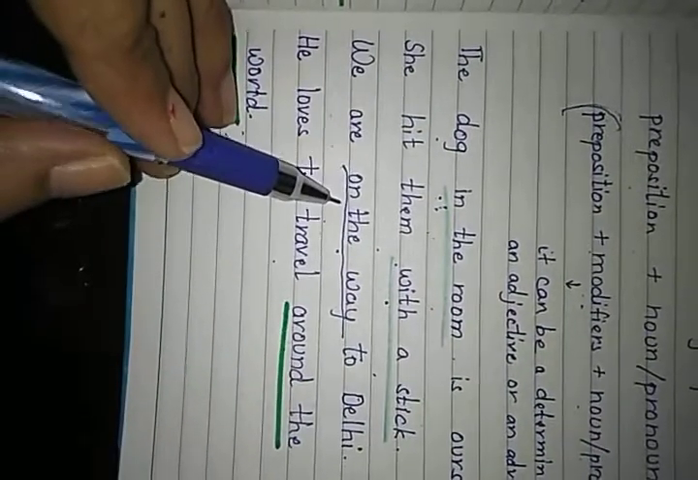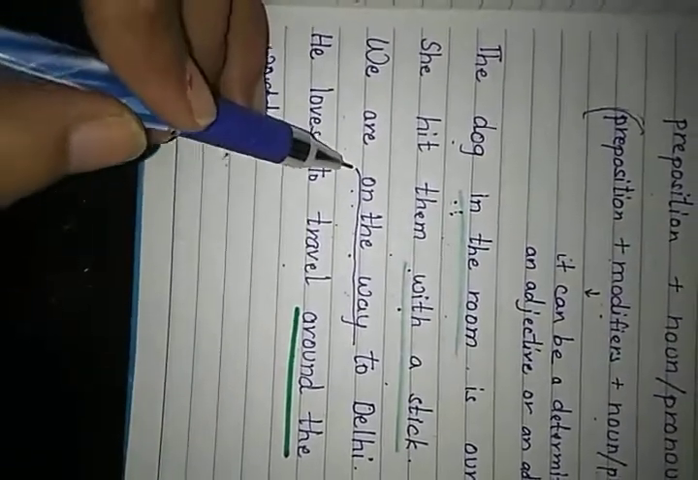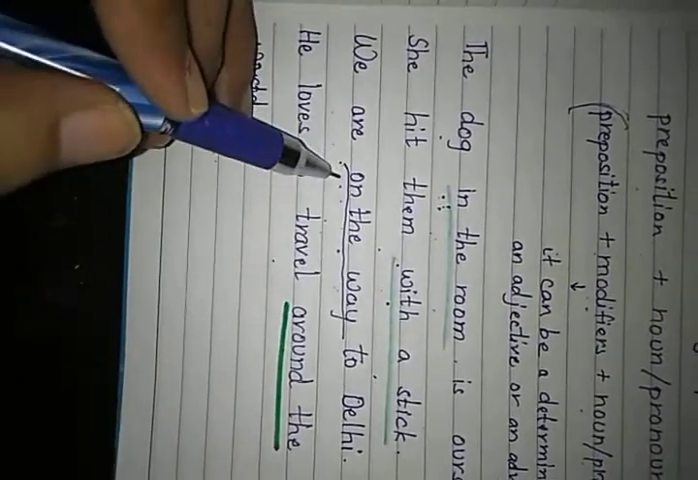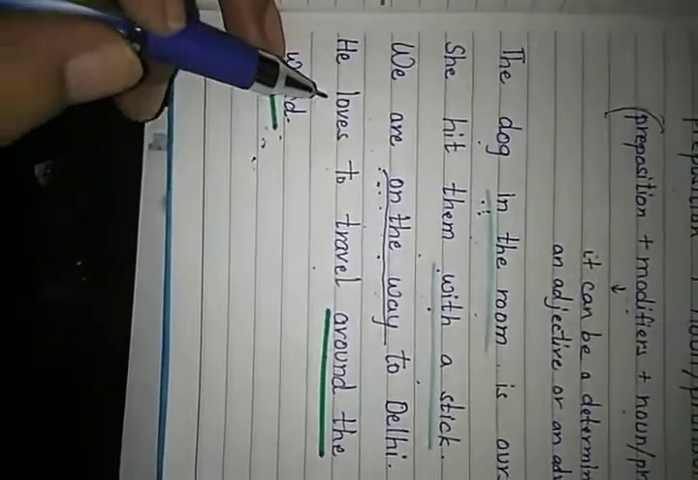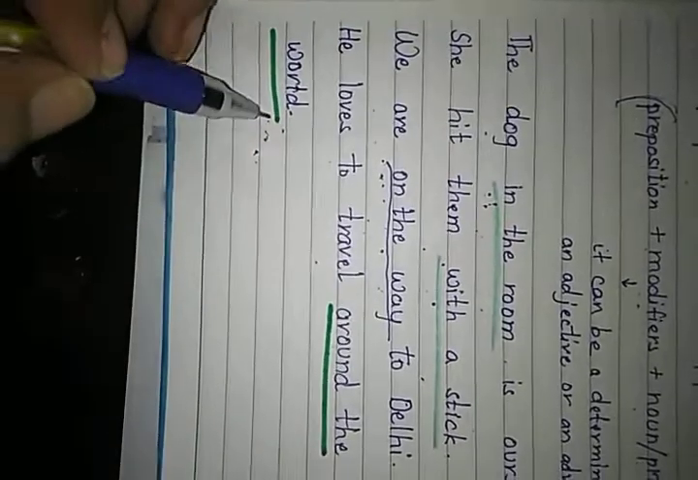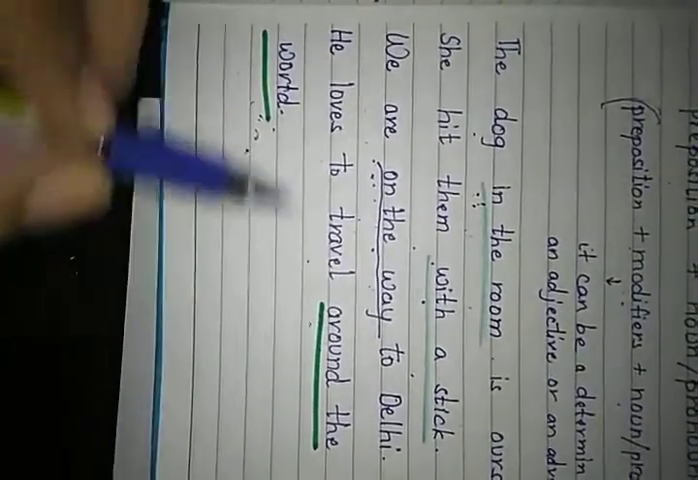We are on the way to Delhi. Here on is a preposition, and the way is a modifier of the preposition. So this group of words is also a prepositional phrase. Here, he loves to travel around the world. Here around is a preposition, around the world. This group of words is a prepositional phrase.